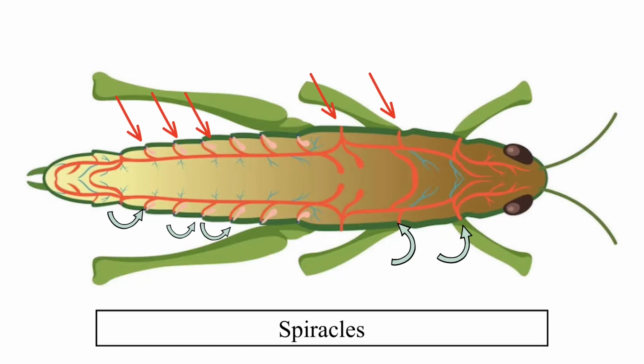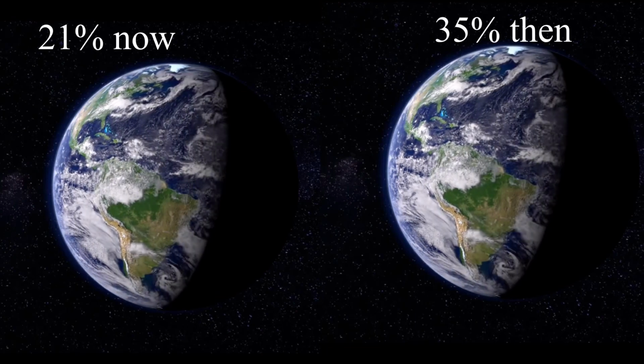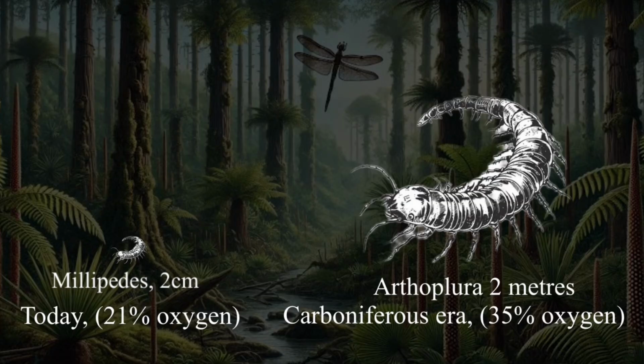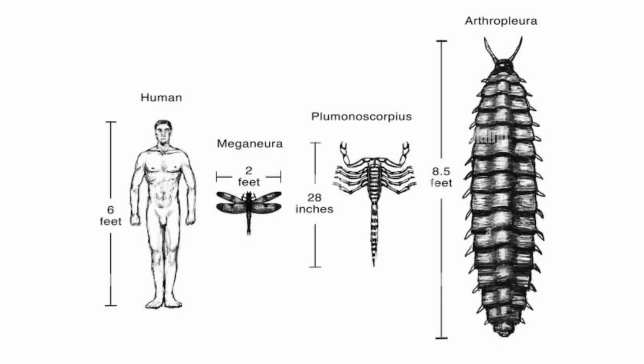And the reason is the respiratory system of insects is really ineffective. Insects respire through tiny tubes called spiracles, and these tubes are super ineffective when it comes to providing oxygen. So the size of insects is limited because as insects get bigger, the spiracles will not be able to provide oxygen for them. But during that time, the oxygen percentage in the atmosphere was huge. There was a lot more oxygen in the atmosphere. Insects could get a lot bigger. And because of that, dragonflies were the size of huge birds. Most insects were the size of dogs, and these prehistoric insects roamed the earth.